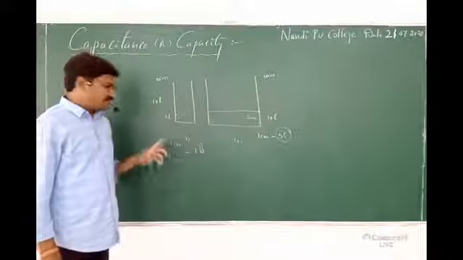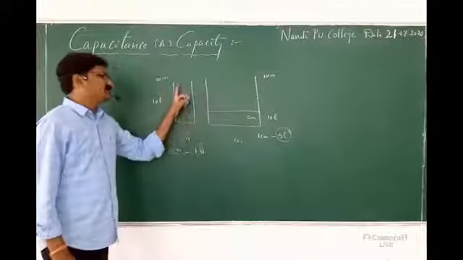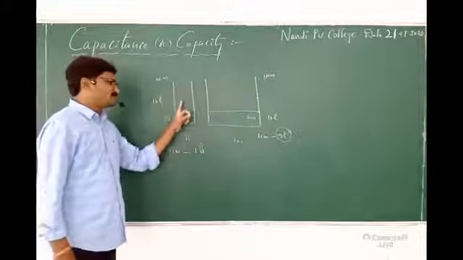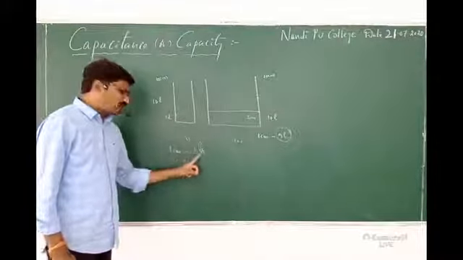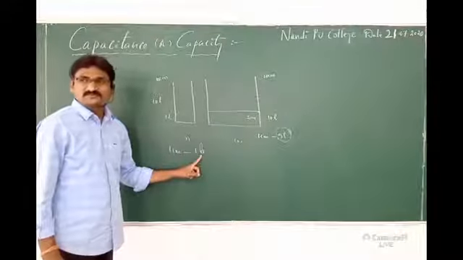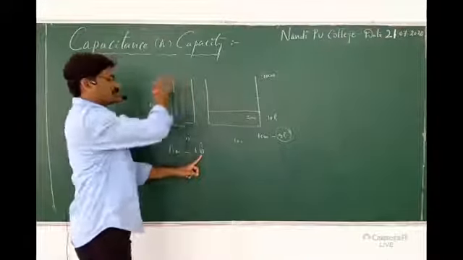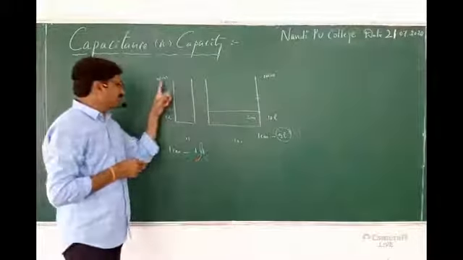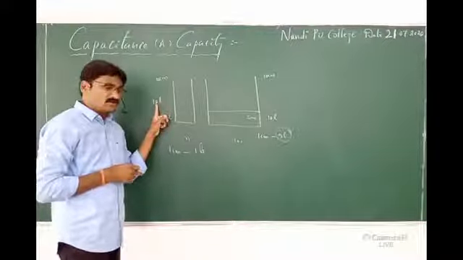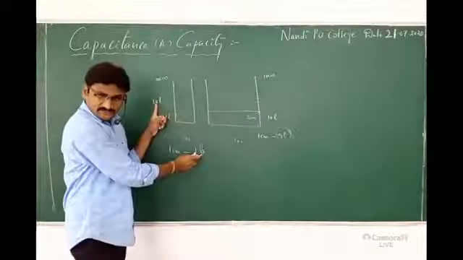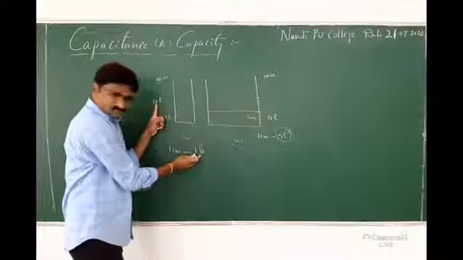So if I want to raise the level of water, for each 1 centimeter, how much water do I have to pour? 1 liter of water. Understand? If I want to increase 1 centimeter still more, to increase its capacity, what do I have to do? For each 1 centimeter, how much water do I require? 1 liter. Point to be understood: for each 1 centimeter, I need 1 liter.